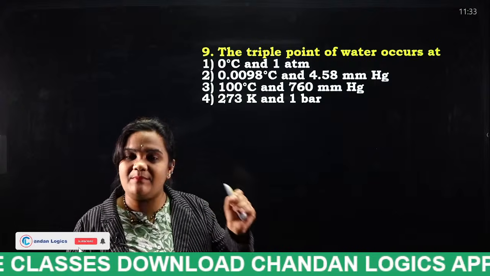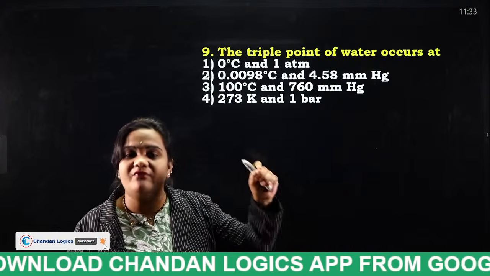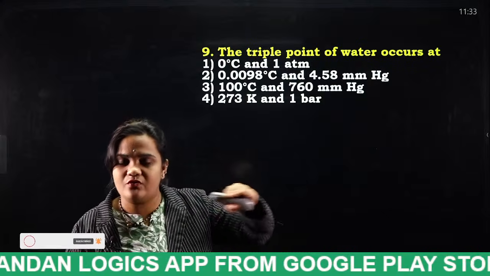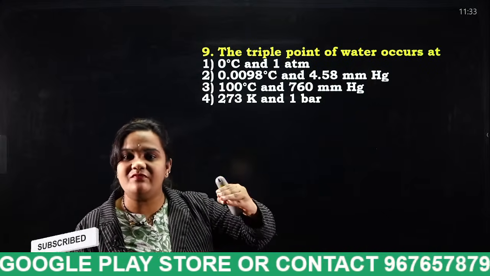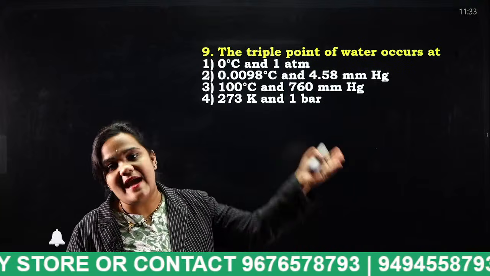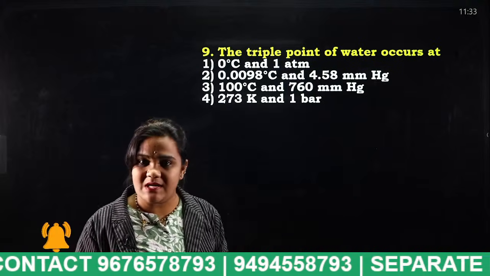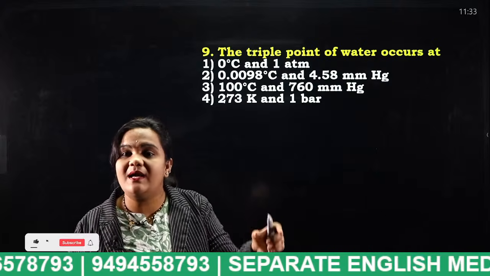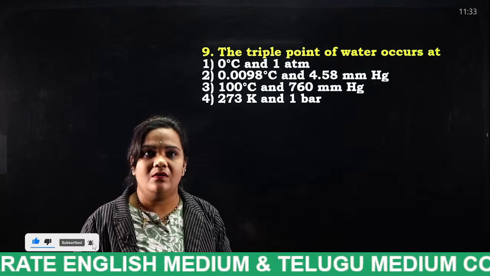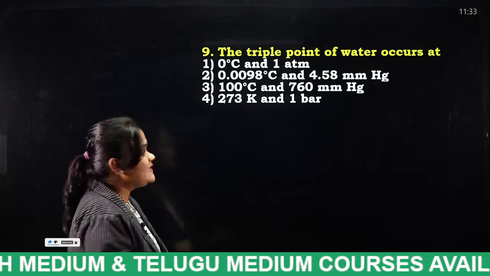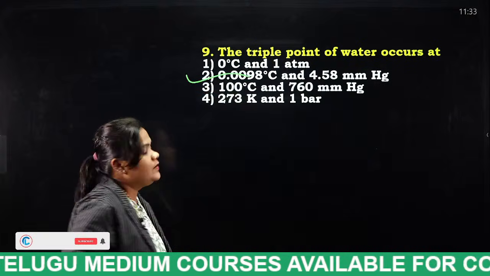When we keep the Thums Up bottle in a deep fridge and after some time it gets half cooled, some will be in the solid state and some in the liquid state, and the gas will already be present in the bottle itself. That means that particular bottle reached the triple point. And the answer for this question is option 2.